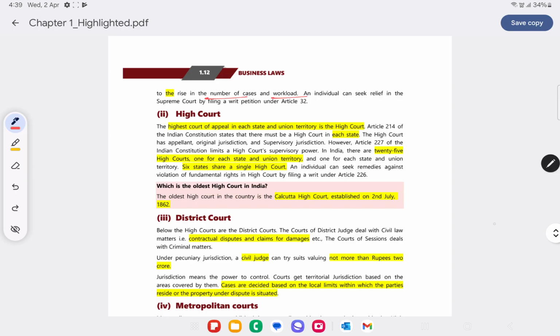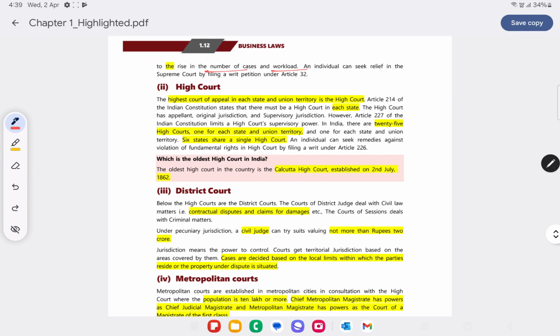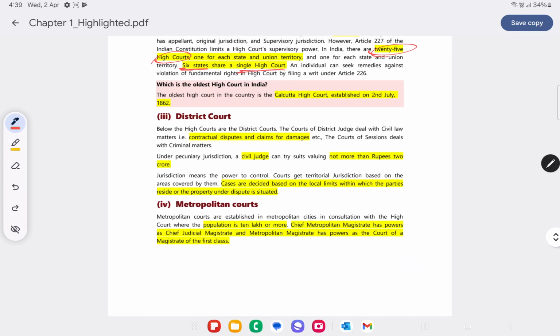Next, High Court. So High Court is the highest court of appeal in each state and union territory. And for each state there must be a High Court. For each state and territory there is a High Court. There are totally 25 High Courts because 6 states share a single High Court. Oldest High Court is Calcutta High Court, which was established on 2nd July 1862.